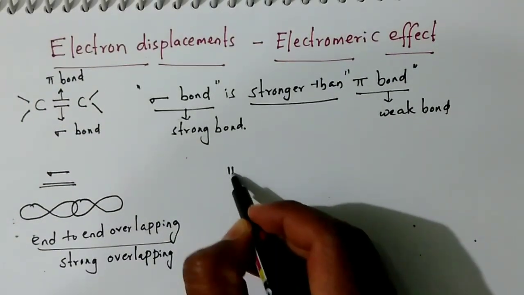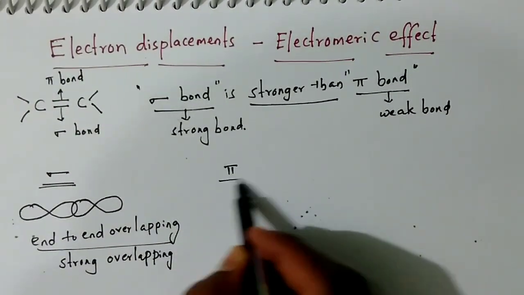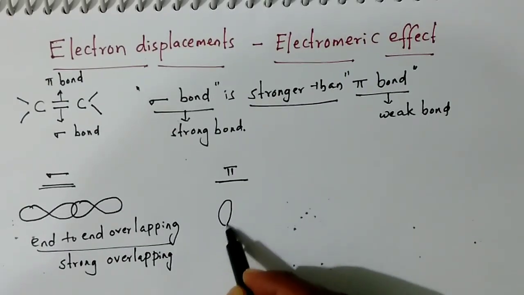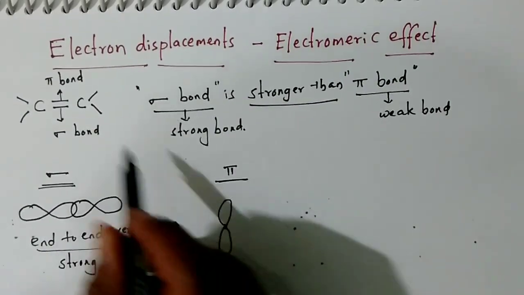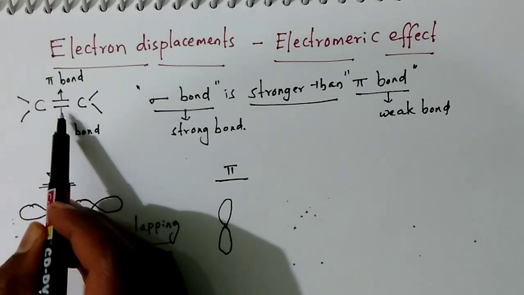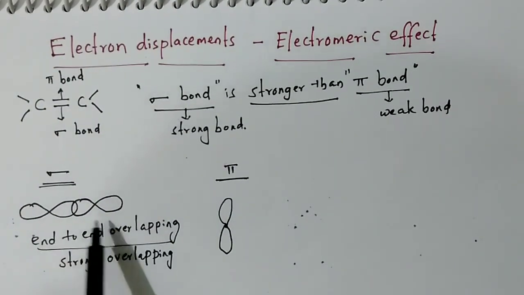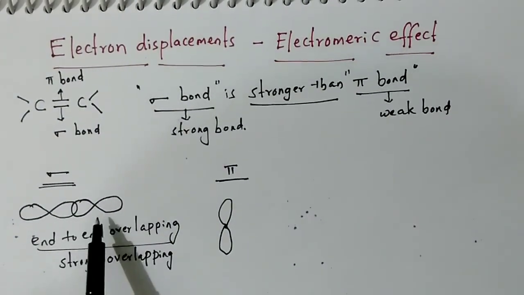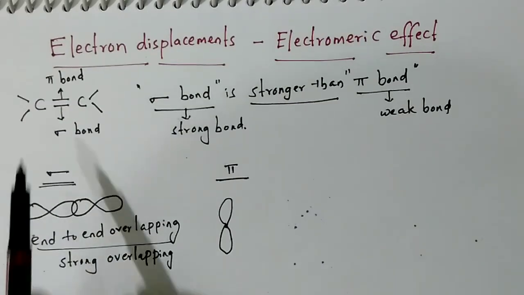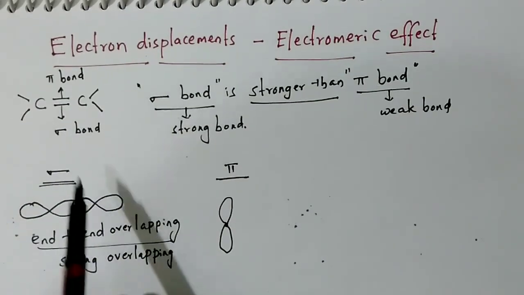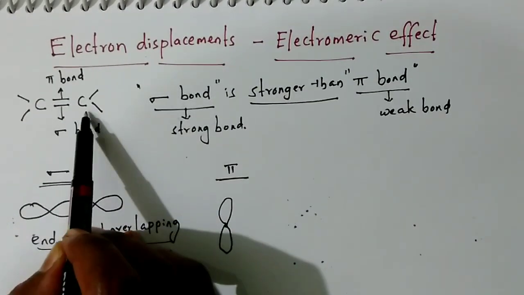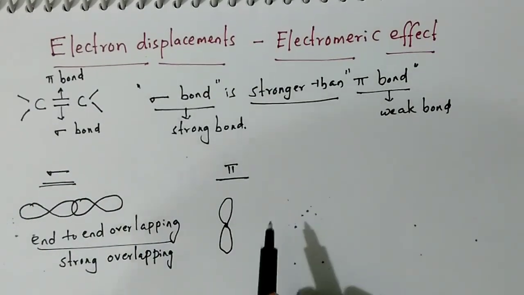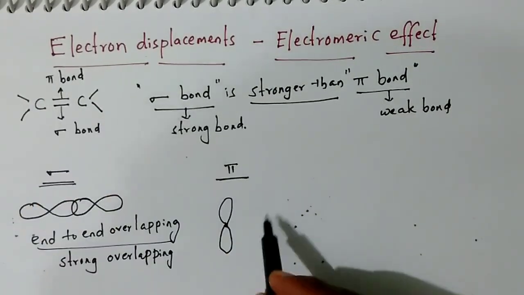Similarly, the pi bond is formed by the sidewise overlapping of p orbitals. Between two carbons, one sigma bond is formed by end to end overlap of two p orbitals, one p orbital from one carbon and another p orbital from the other carbon. And how is the pi bond formed?